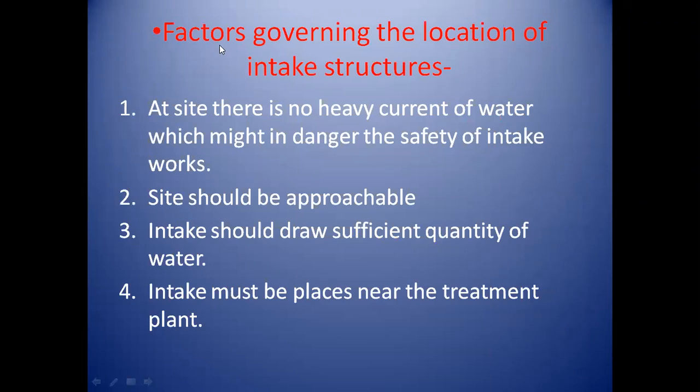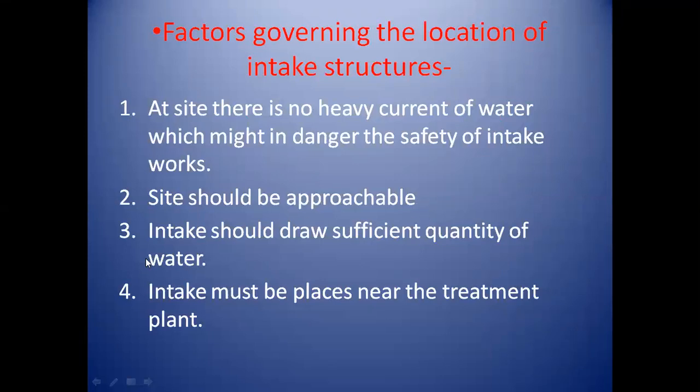First point: we had seen the factors governing the location of intake structure, or the factors which affect the location of intake structure. The first factor is that at the site of the intake structure there should be no heavy current of water. This can be harmful or dangerous to the safety of intake works. Second, the site should be easily approachable.